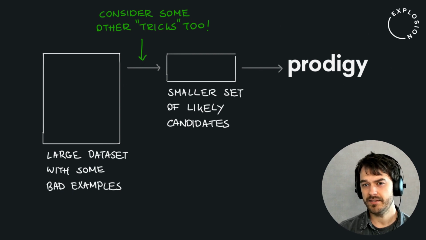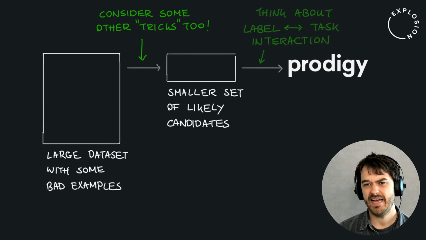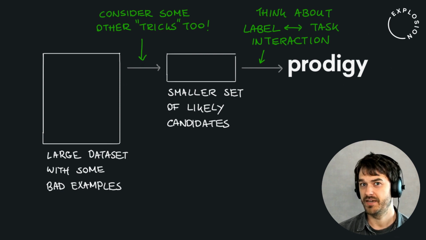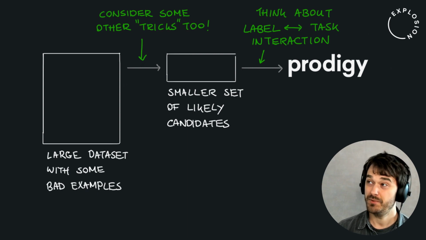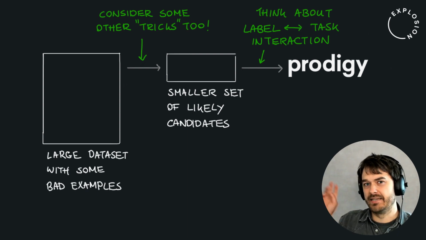Next, I think that while the approach that I have right now is useful, a very good next step would be to think a little bit more about the label-task interaction. Right now, I'm using the label Eiffel Tower to select items and to declare whether or not they are part of the Eiffel Tower set. But there's something to be said that maybe we instead want to have a label that's more like bad example.